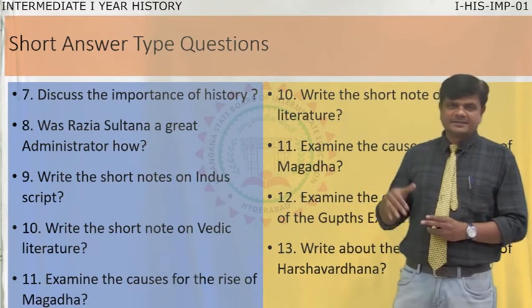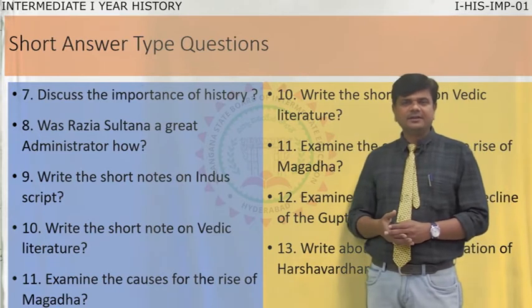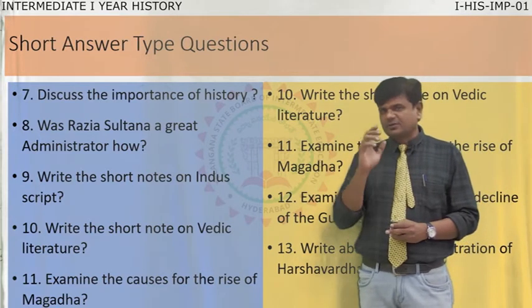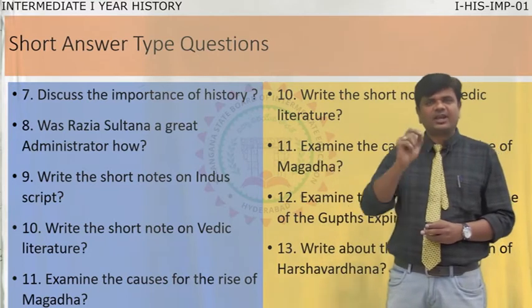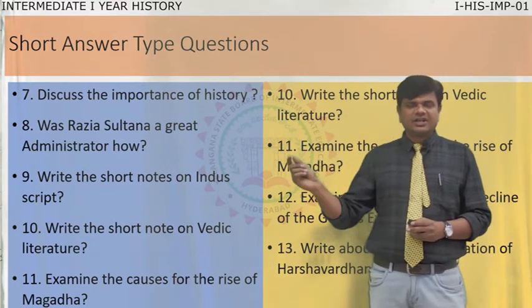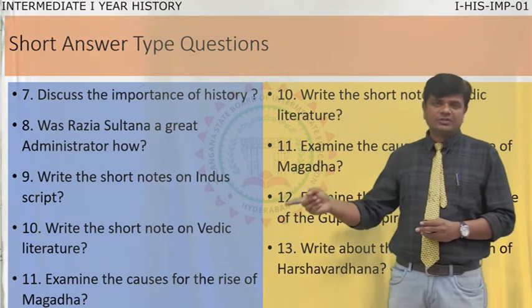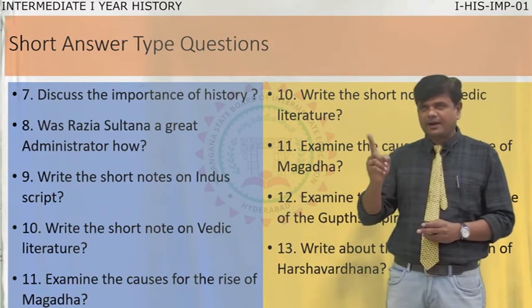Okay. 7th one, importance of history. 8th one, Razia Sultana. 9th one, Indus script. Script is nothing but the style of writing. And the next one, Vedic literature. Moving to the 11th question, that is the rise of Magadha.